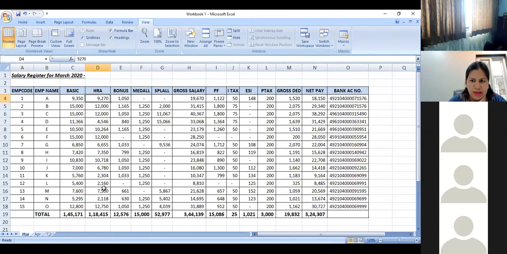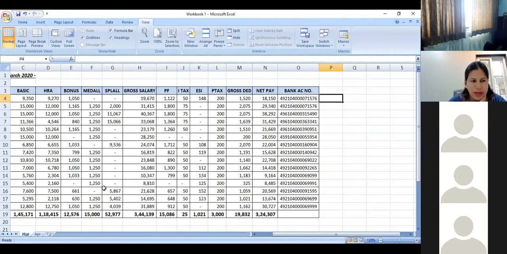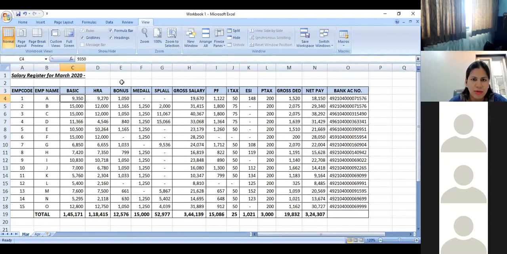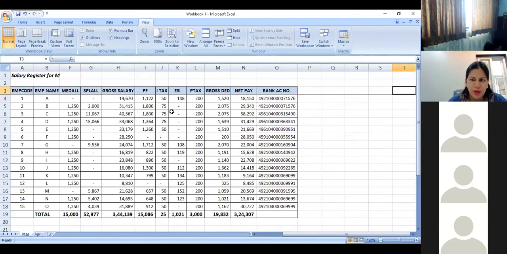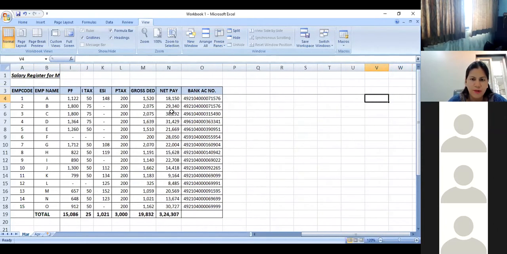Now, as you can see, if I move here, then I'm not able to see the employee name. So moving back to the concept that we just learned, we will freeze these panes so that I'm able to view what is the salary for the month of April for these employees by the method of VLOOKUP. For VLOOKUP, what you have to do is you have to say plus or equal to VLOOKUP.